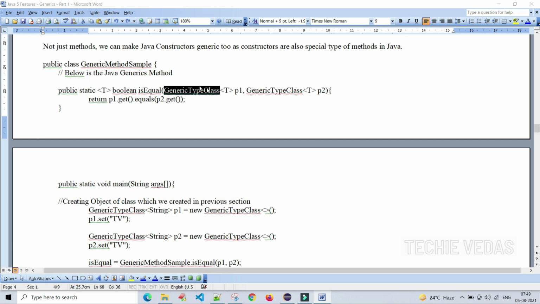We are passing the generic type class as one parameter, and a second parameter as well. This is how we can pass generic parameters to the method. So, returning something, let's see.